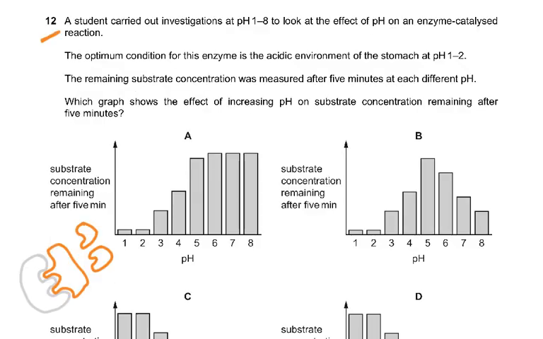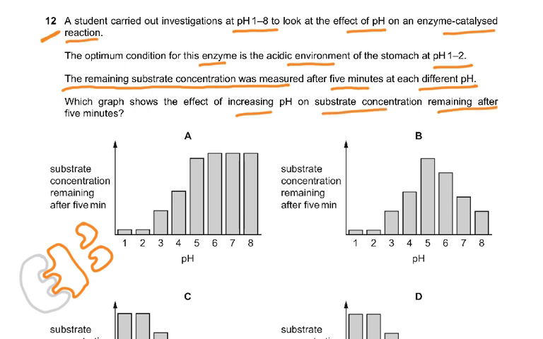Question number 12. A student carried out investigations at pH 1 to 8 to look at the effect of pH on an enzyme catalyzed reaction. The optimum condition for this enzyme is the acidic environment of the stomach, at pH 1 to 2. The remaining substrate concentration was measured after 5 minutes. So if the reaction is occurring very fast, then there'll be less substrate available at the end. So remember the remaining substrate concentration. Initially we started off with say 10,000 substrate, and were there now 500 or 400 left, or were there 5,000 left after 5 minutes at each different pH? Which graph shows the effect of increasing pH on substrate concentration remaining after 5 minutes?